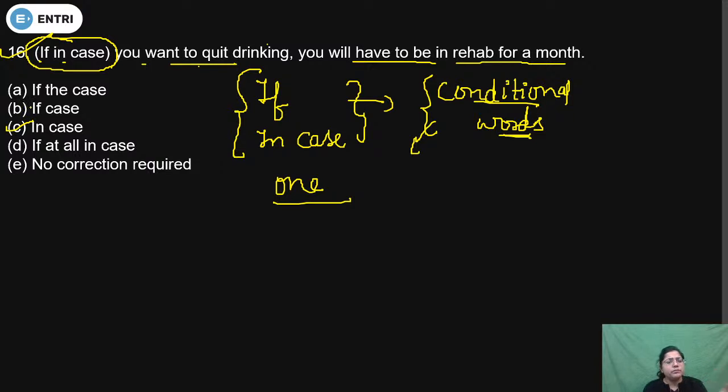After if, case will not be used, because the correct phrase is in case. Yes dear, both will not come together. That's why the correct answer option is C, in case, because we can use one time if or in case. So we will decide it according to the options. In all the other options, if comes with case. So we can easily eliminate the rest four options. So the correct answer option will be C. Now come to the next question.